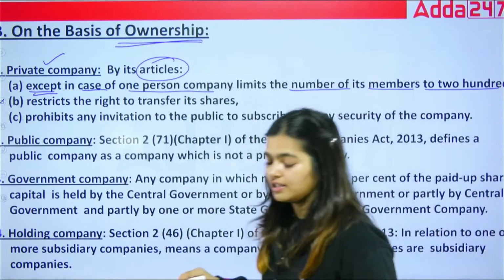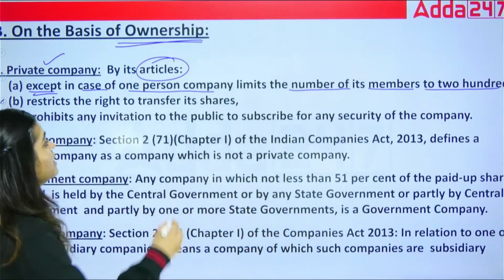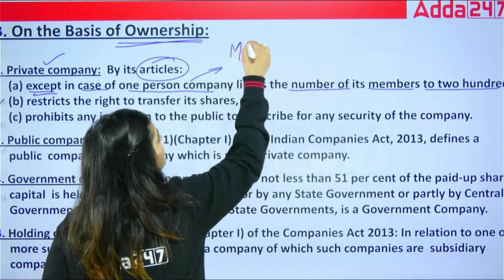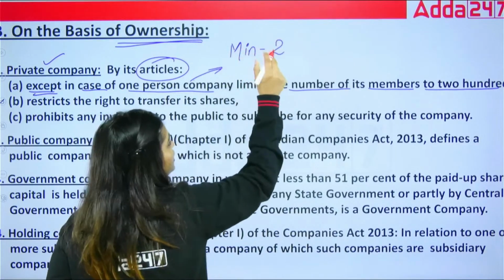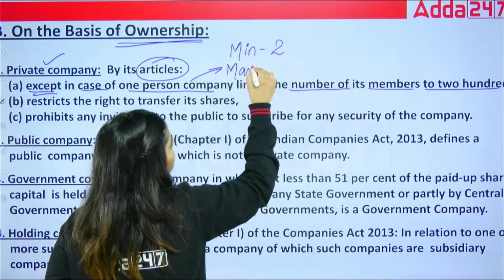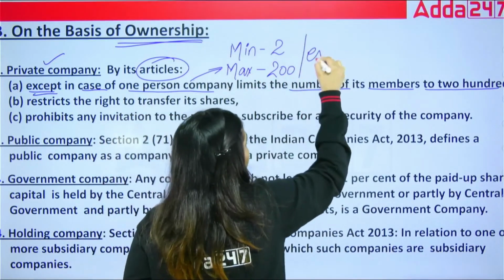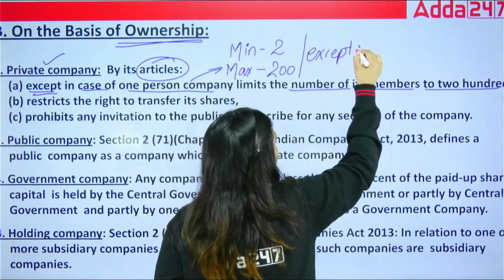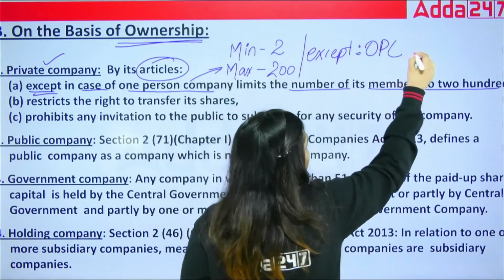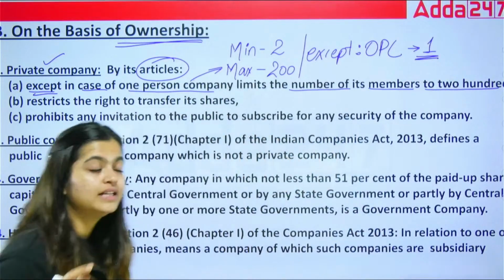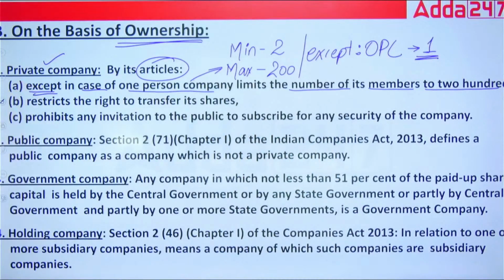We already saw that in the features of a company, correct? As per this line, minimum we require 2 and maximum 200, except if you are a one-person company, then the member will be only 1. That is given in your first point.